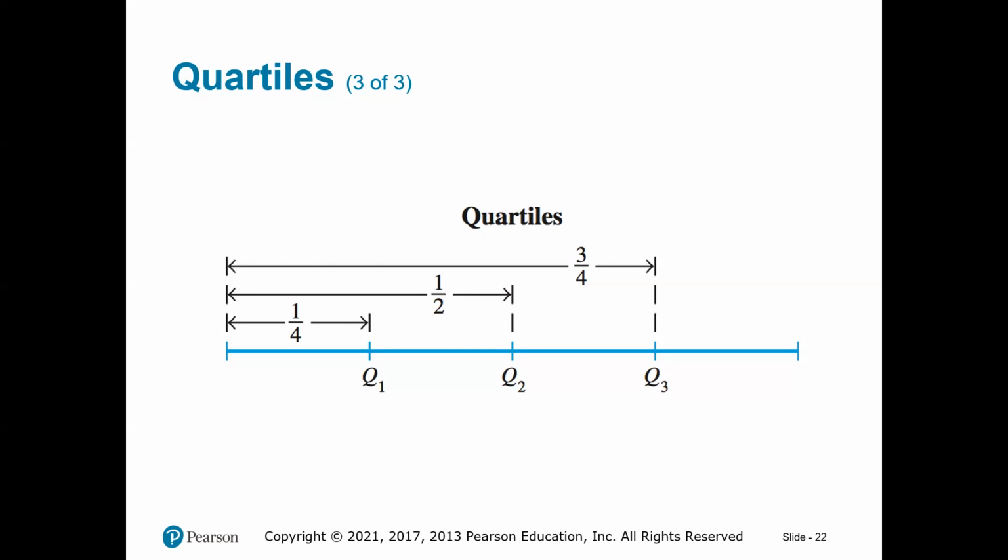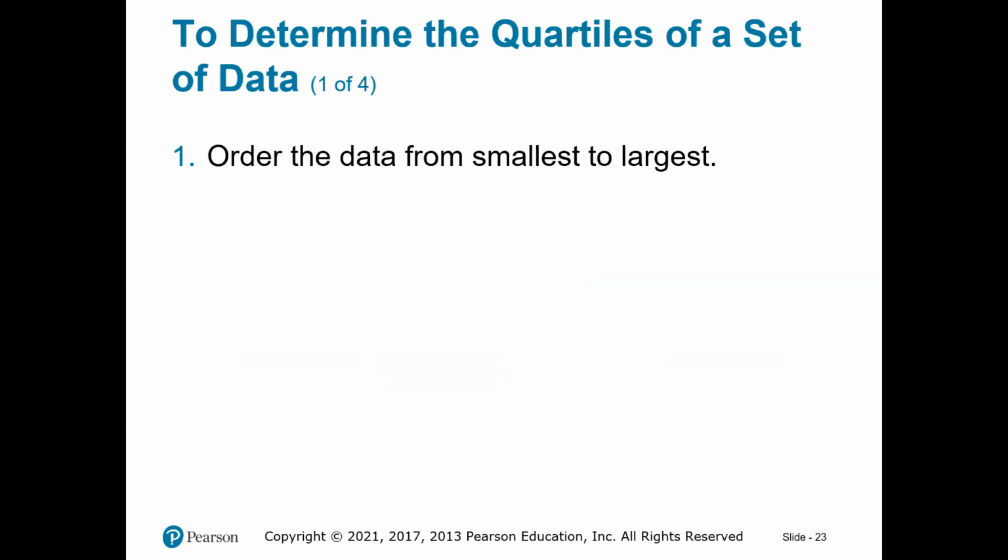So practically speaking, how can you find Q1 and Q2 and Q3? Well, Q2 is just the median. Then once you find the median, take all the numbers that are less than the median. Then find the median of those. That would be Q1. The numbers that are greater than the median, find the median of those. That would be the third quartile, as simply as it sounds.